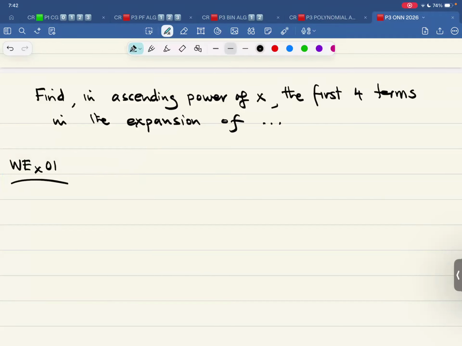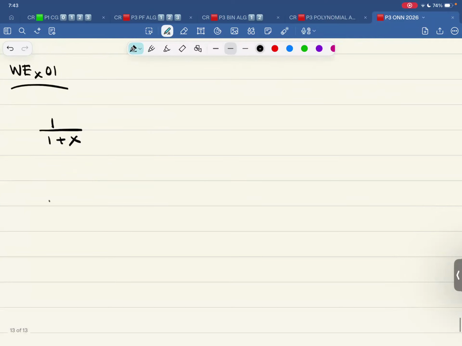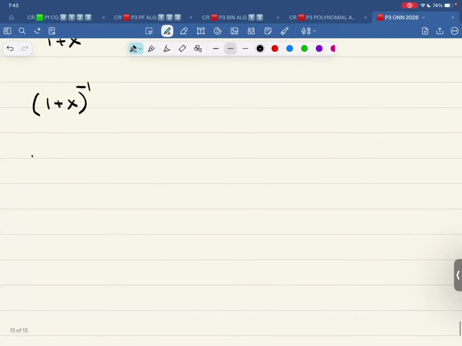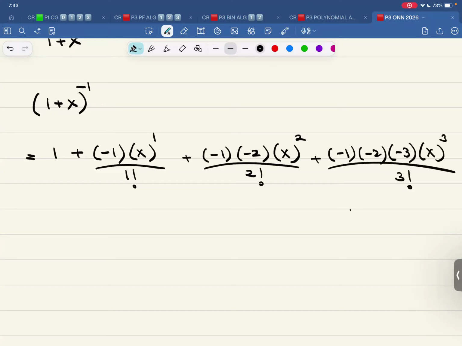So now over here, this is 1 over 1 plus x. That's the first one. I have to take it upstairs: (1 + x) raised to the power of negative 1. This first term has to be 1. The power comes over here, x remains as it is. Power is 1 divided by 1 factorial. Then negative 1, negative 2, x to the power 2 over 2 factorial. Then negative 1, negative 2, negative 3, x to the power 3 over 3 factorial, and so on.